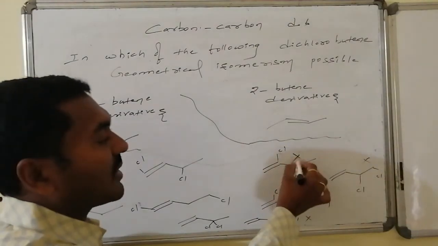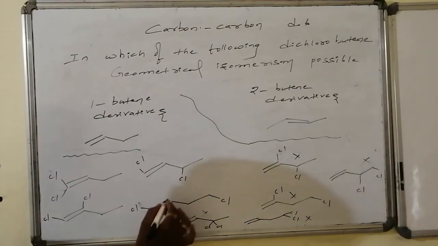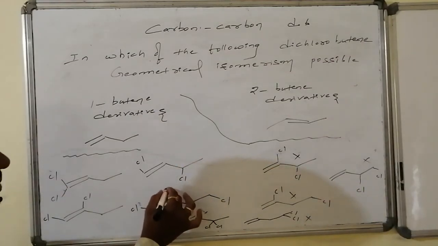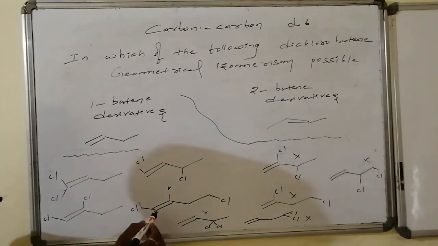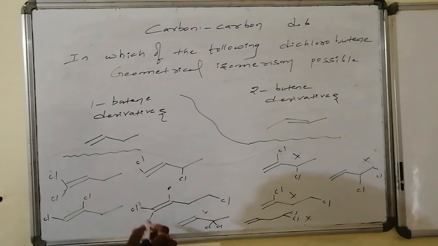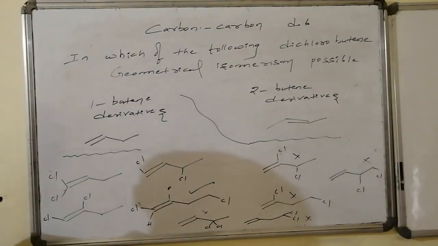Restricted rotation is not having at least one common group here either. And here, I can keep hydrogen and this is also one hydrogen. This is a double bond, which means restricted rotation, and it has one common group, hence it is eligible to show the geometrical isomerism.